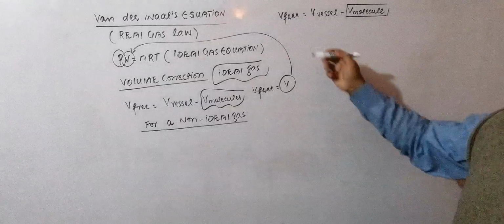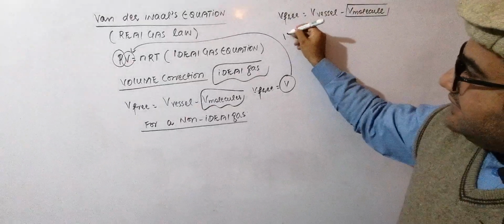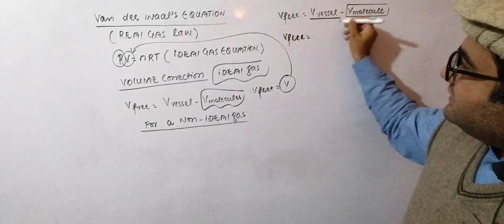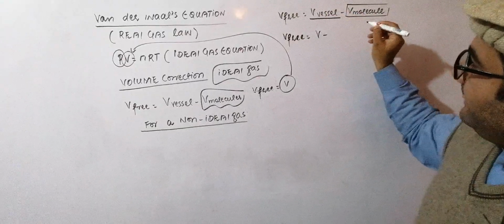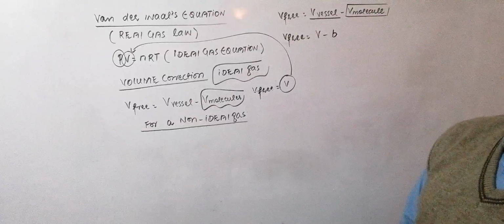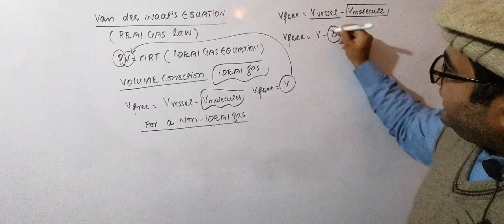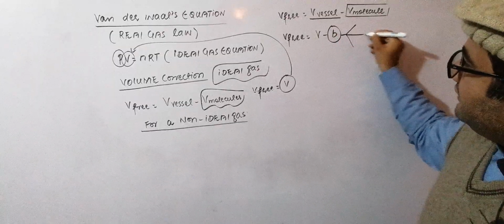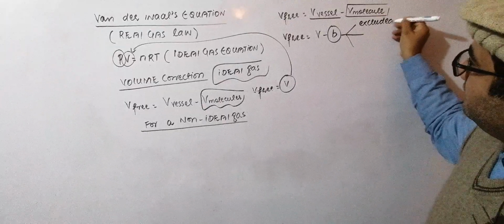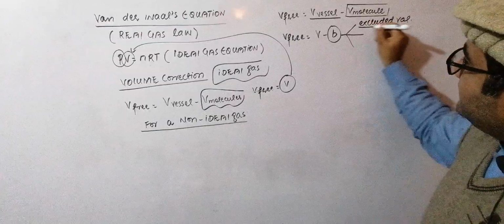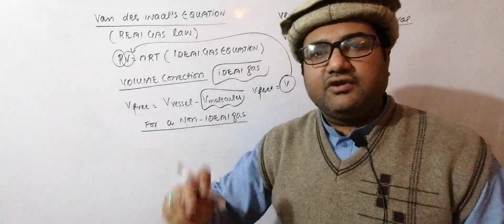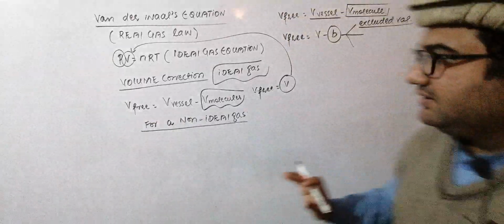And for a real gas, V free is equal to V vessel, considered as V, minus V molecule for 1 mole, considered as b. Now this b is not the actual volume, rather it is called the excluded volume, because this volume will be excluded from the total volume to calculate the free volume for the movement of the gas molecules.